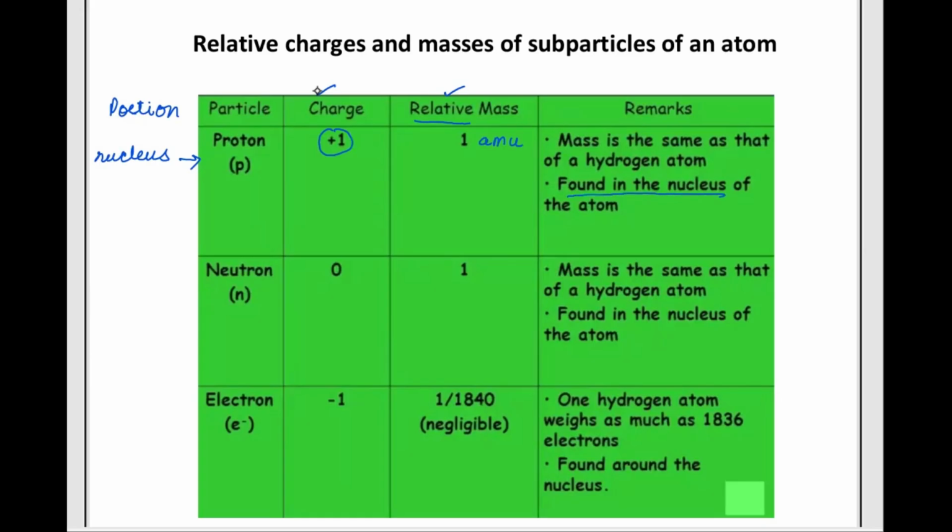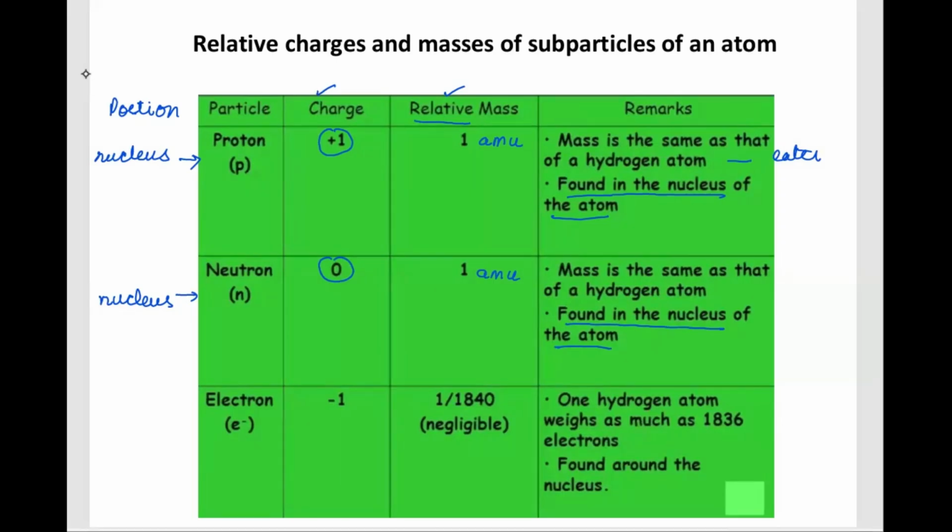Here they are writing about the position, so we'll talk about this particular point in later sessions. Now, neutrons are also present in the nucleus of an atom, but they have no charge, neither positive nor negative. And they have a relative mass, a comparative mass, of 1 AMU.